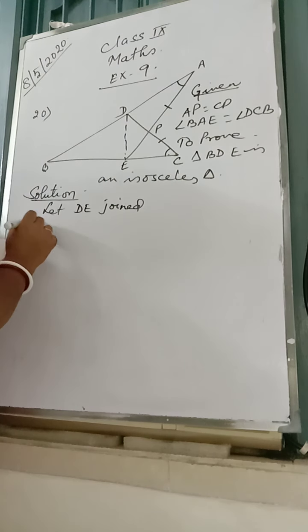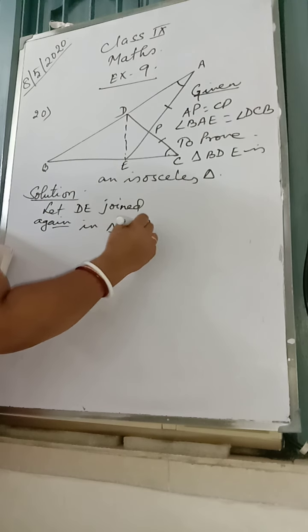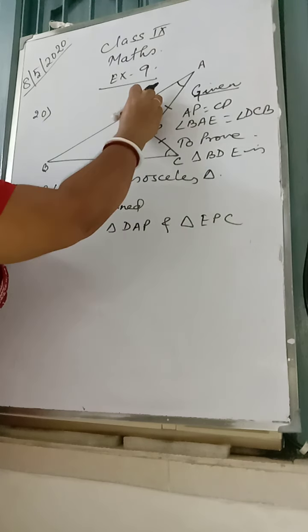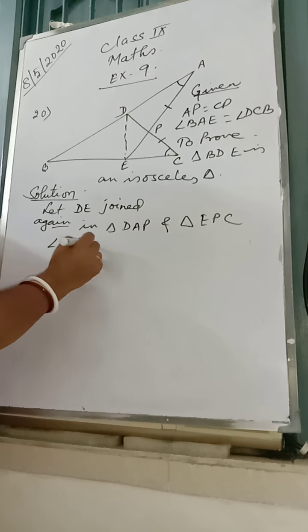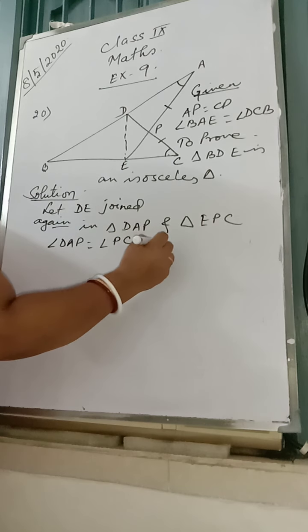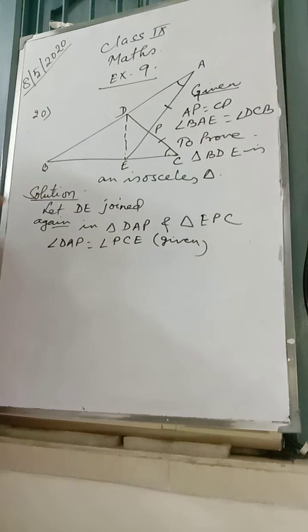Okay. Again, in triangle DAP and triangle EPC, this triangle and this triangle, angle DAP is equal to angle PCE. It is already given to us. This angle is equal to this angle is given.